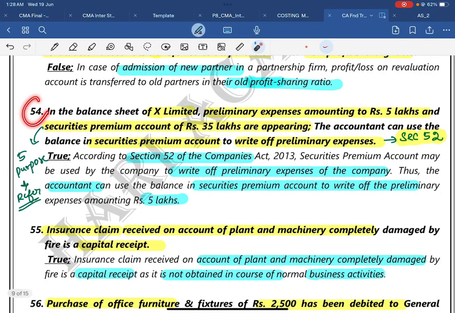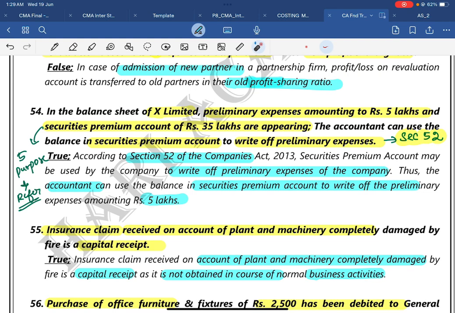Okay, question number 54. Important question, interesting question. In the balance sheet of X Limited, preliminary expenses amounting to 5 lakh and securities premium amounting to 35 lakhs are appearing. The accountant can use the balance in the securities premium account to write off preliminary expenses. Whenever bonus issue, redemption of preference shares, redemption of debentures, buyback, or preliminary expenses come, your mind should think of Section 52. What is Section 52? Utilization of securities premium account.